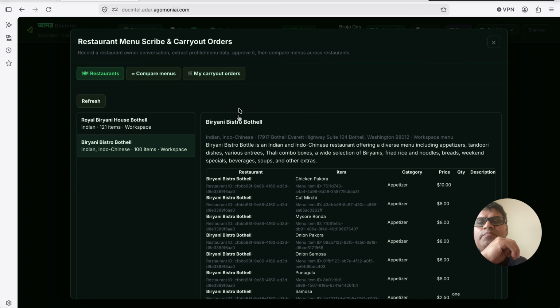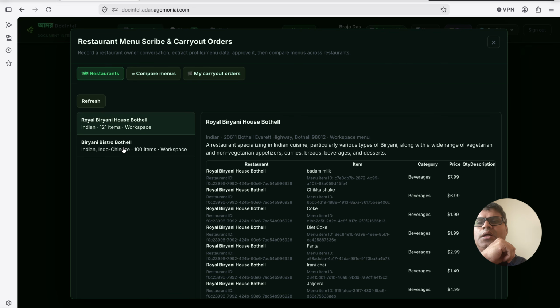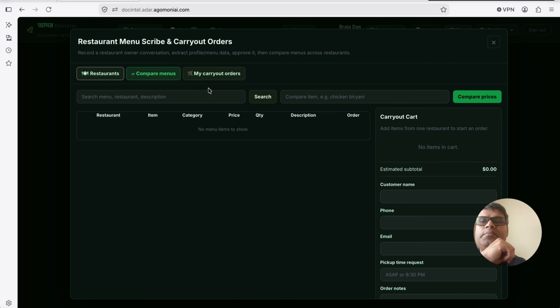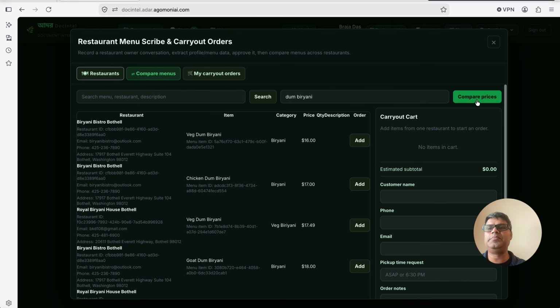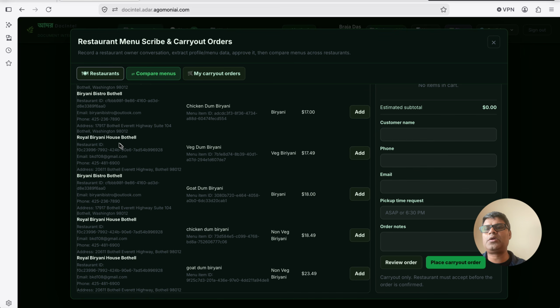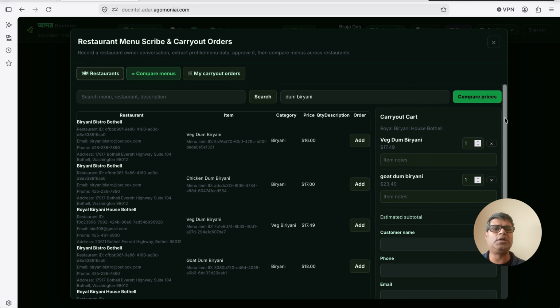Now from the user standpoint, you see that these are all things they cannot modify, right? They can compare menus. For example, I wanted to search with tikka, and compare all the soya tikka and different tikka that come up. I wanted to do the dum biryani, right? Then they can see the dum biryani from different restaurants, like veg dum biryani. I'll pick the Royal Biryani House as an example. Say I'm adding veg dum biryani, and I want the goat dum biryani. These two I wanted to add, right?